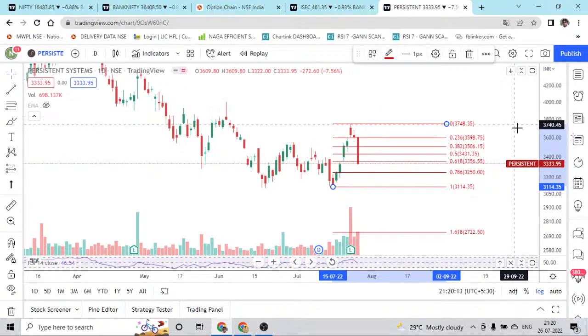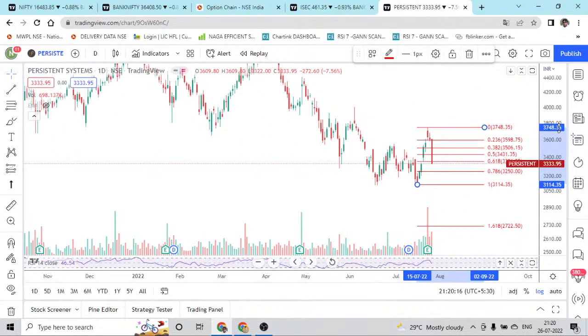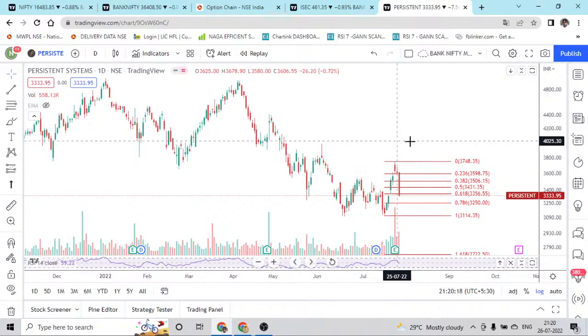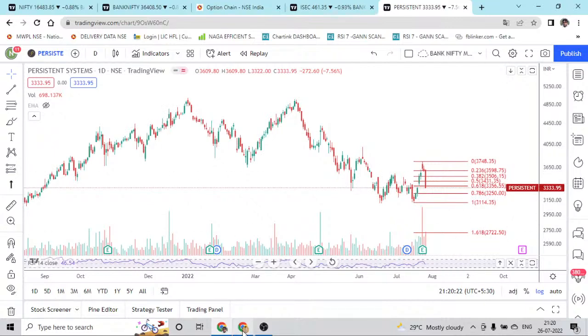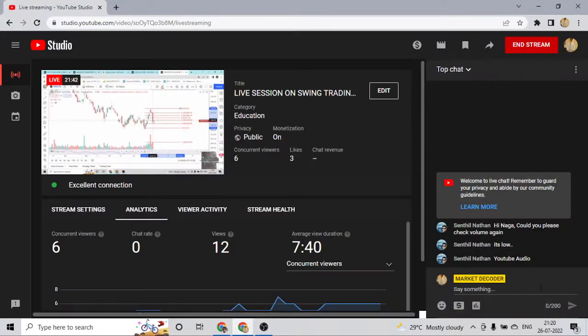Fundamentally both stocks are good. Usually you have to make analysis; technical analysis should be done on a good fundamental stock. So, any other questions?